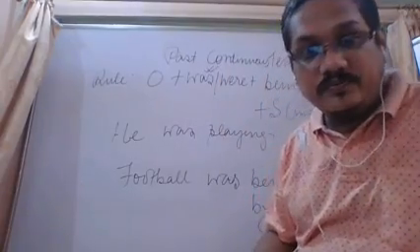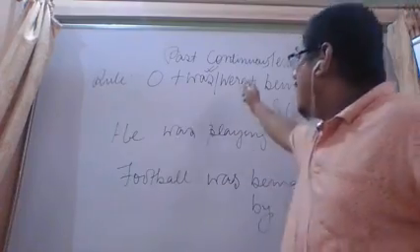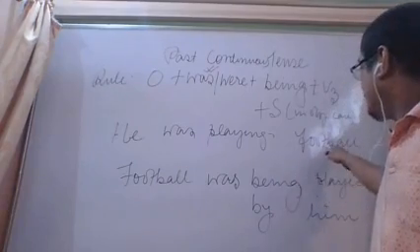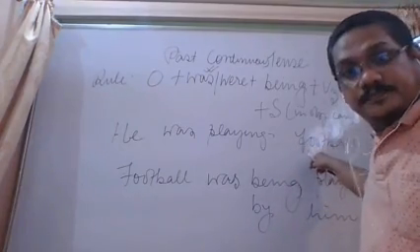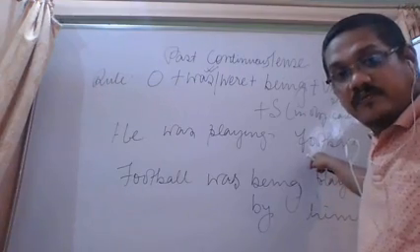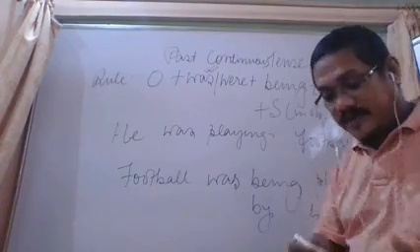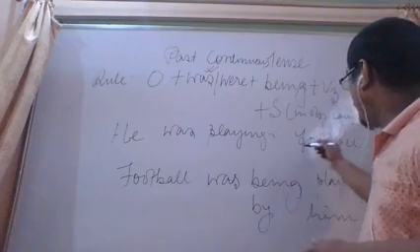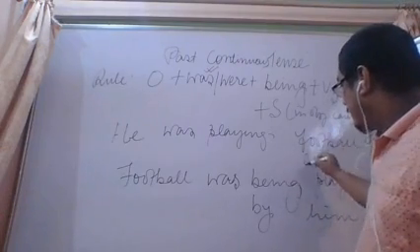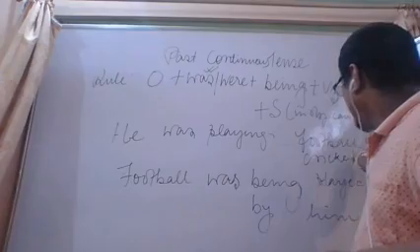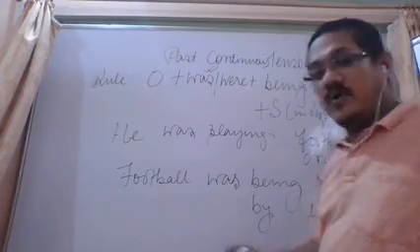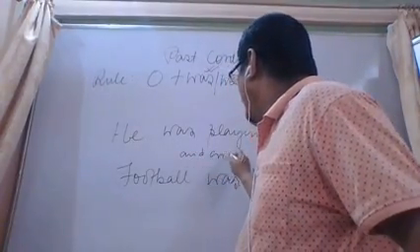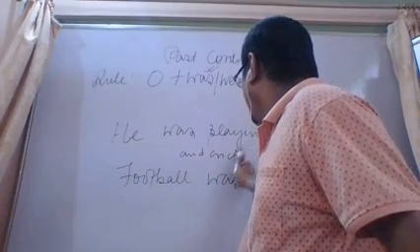And what to do if we are to use were? Simple is the case. We have to change the number of the object, that is plural form. Okay, "he was playing football and cricket". So what will be the sentence? "Football and cricket were being played by him."